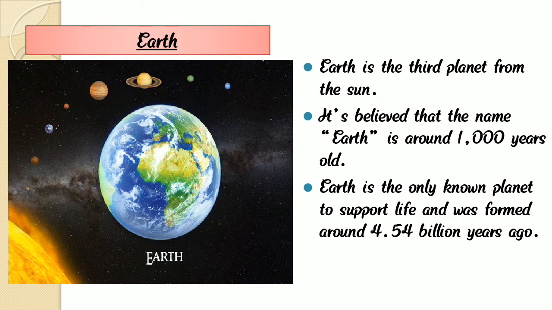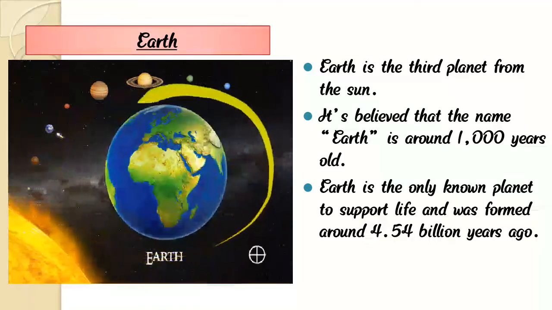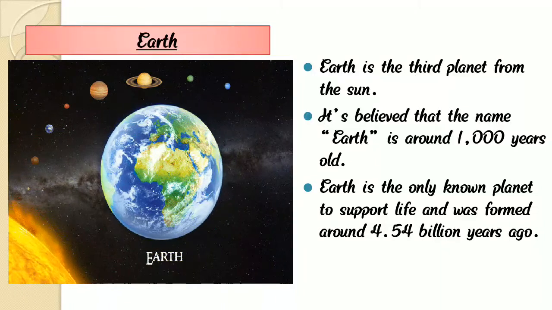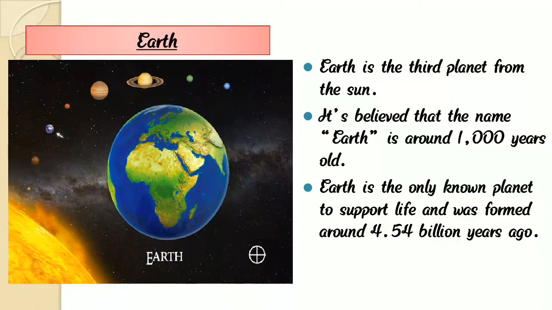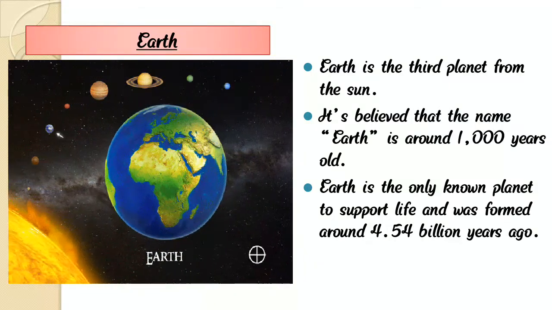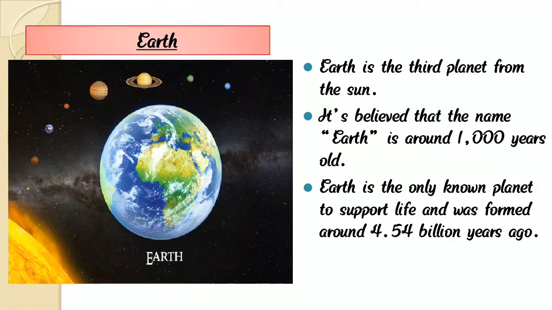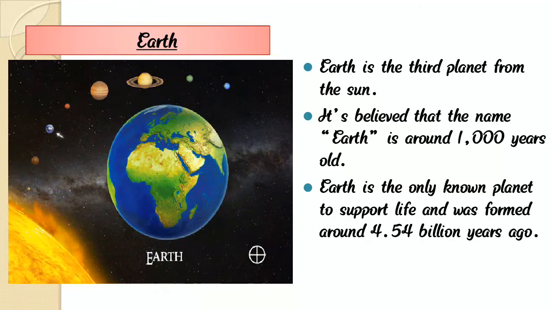Then we learn that Earth is blue in color and round in shape, and most of the Earth is covered with water, and that's why it is blue. Also, Earth is the third planet from the Sun.